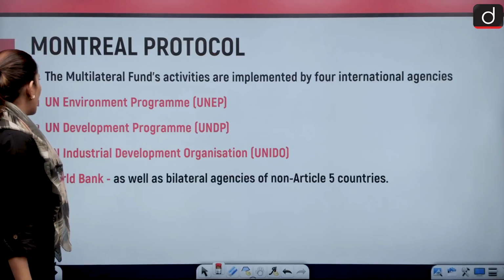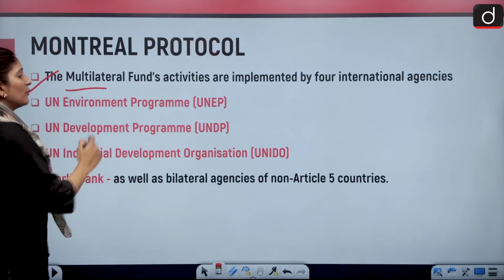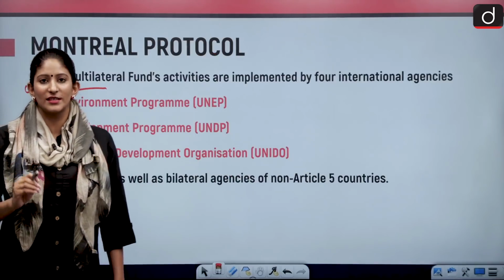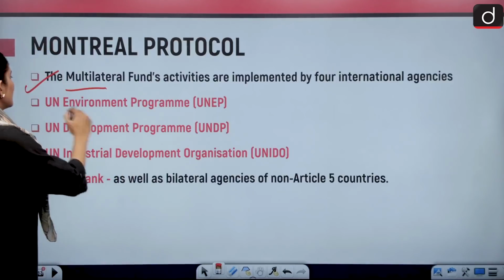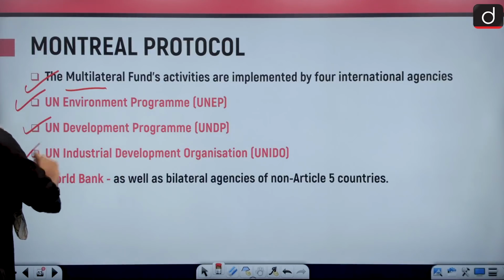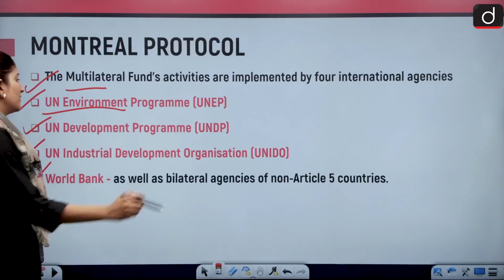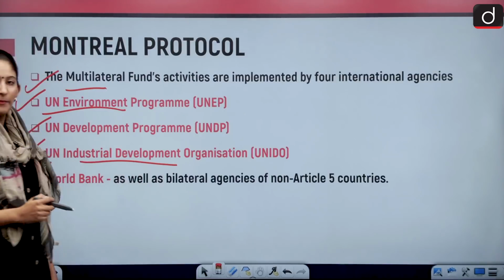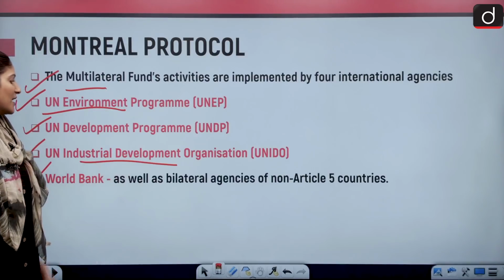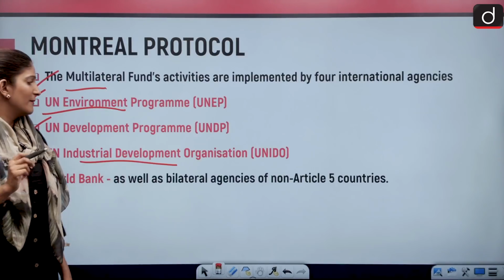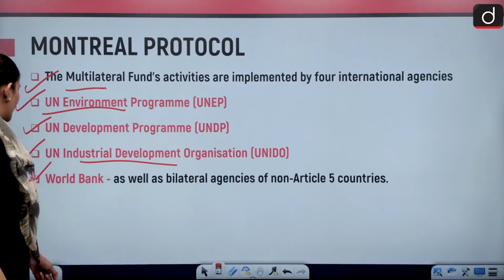And if we talk about the multilateral fund which administers the financial system of the Montreal Protocol, it is jointly overseen by the UN Environment Program, United Nations Development Program, UN Industrial Development Organization and the World Bank, as well as bilateral agencies of non-Article 5 countries.